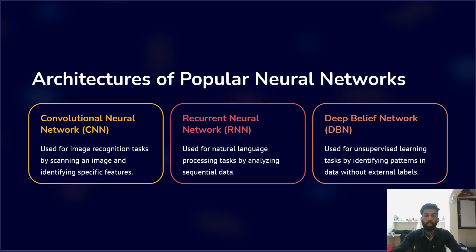Let's talk about the architecture of popular neural networks. The convolutional neural network, that is a CNN, is used for image recognition tasks by scanning an image and identifying specific features. Recurrent neural network, that is an RNN, is used in natural language processing tasks by analyzing sequential data. Next one is a deep belief network, DBN, which is used for unsupervised learning tasks by identifying patterns in data without external labels.